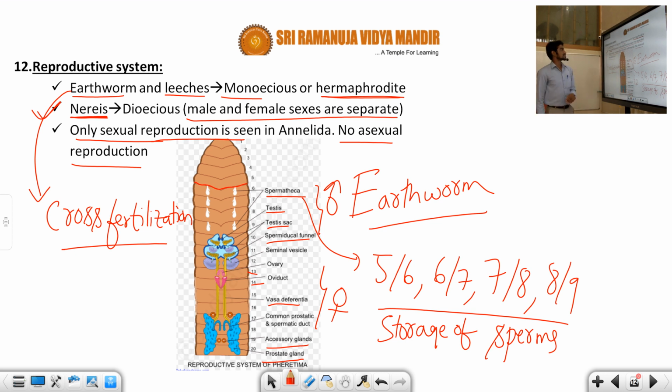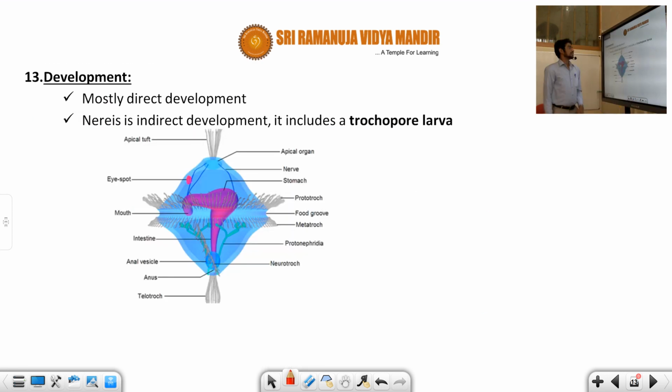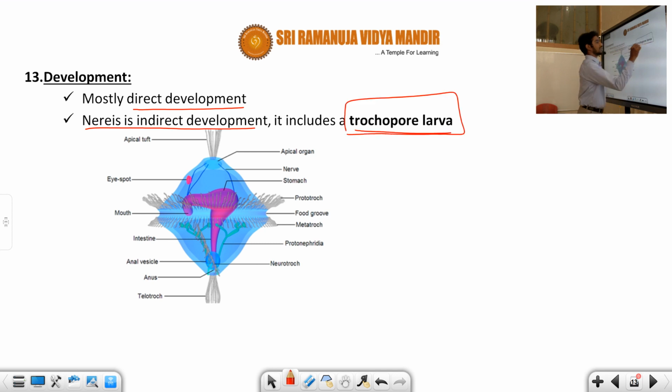Fine. So the next feature is development. The development is mostly direct development only, but Nereis has indirect development. It includes the trochophore larva. It is a very, very important point, student. See, for Nereis you need to concentrate more. Why do we need to concentrate more?